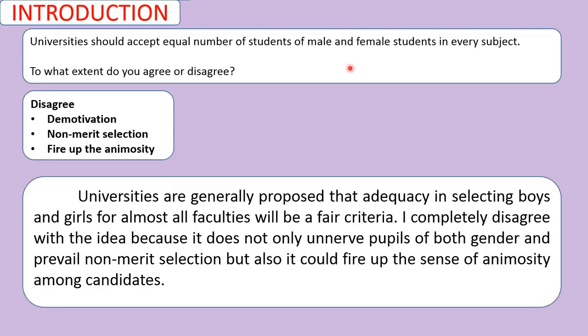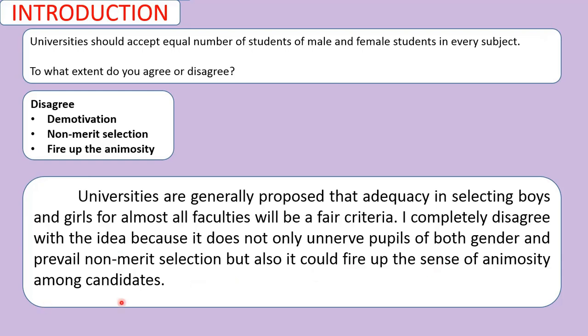So let's take a look at the essay. Here we have a complete introduction. We see that an introduction has been written here, right? Universities are generally proposed that adequacy in selecting boys and girls for almost all faculties will be a fair criteria. You can see it's a complete line, which is talking about this whole idea. And here comes another line. It says, I completely disagree with the idea because it does not only unnerve pupils of both gender and trivial non-merit selection, but also it could fire up the sense of animosity among candidates.